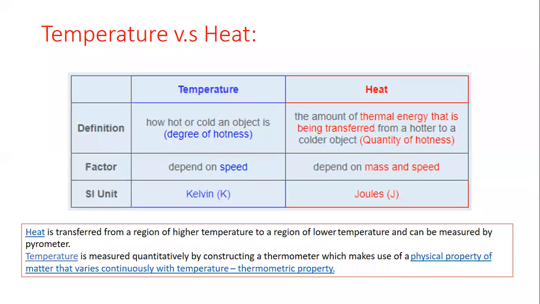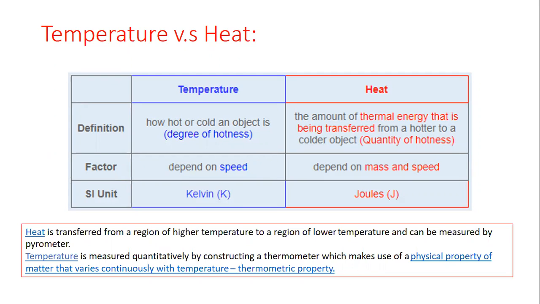The instrument which we use to measure temperature is known as a thermometer, and in a thermometer we make use of a physical property of matter, and the physical property which we are considering changes continuously or linearly with the temperature change. The property of a matter which changes continuously or linearly with the change in temperature is known as a thermometric property.